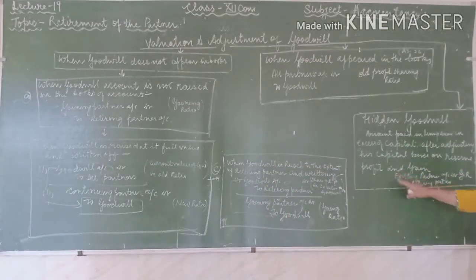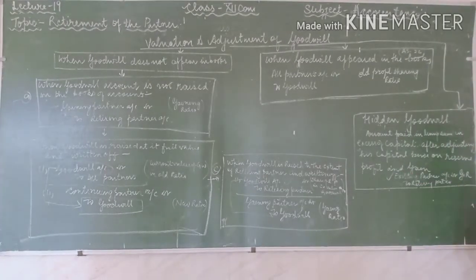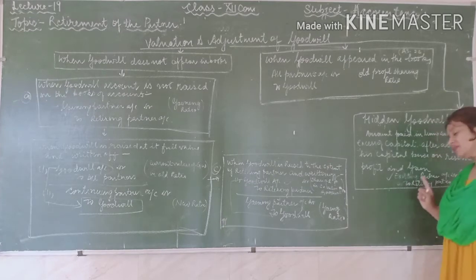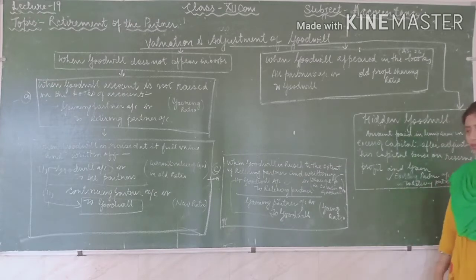So what will be the entry? The entry will be existing partners account debit to retiring partner. Those who are giving the compensation to the retiring partner, their account will be debited, and the one who is receiving the compensation, their account will be credited. Here the retiring partner will get the compensation.